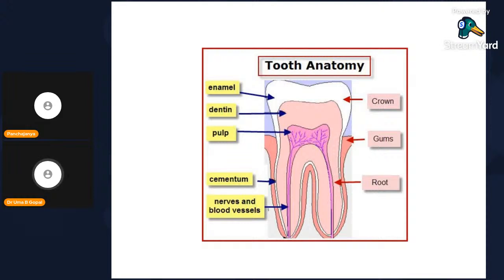Okay, nerves and blood vessels, blood supply. Okay, and this is the periosteum or periodontal membrane, and this white color is the socket, alveolar socket of maxilla and mandible.